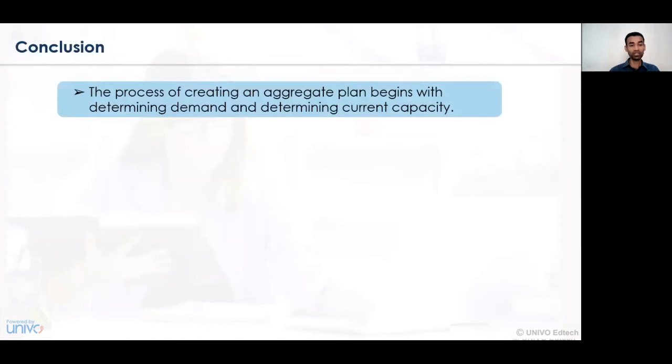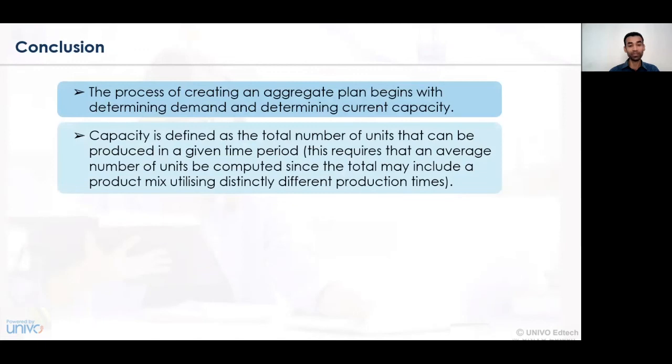And hence, we can summarize that the process of creating an aggregate plan begins with determining and ascertaining the current capacity. So, based on the current capacity of the organization, one has to come to a conclusion about what plan can be prepared, how it can be accomplished, and what various factors are essentially required to complete that plan. Capacity is the total number of units that can be employed, either in terms of human beings or in terms of resources, to complete the manufacturing process or the manufacturing cycle.